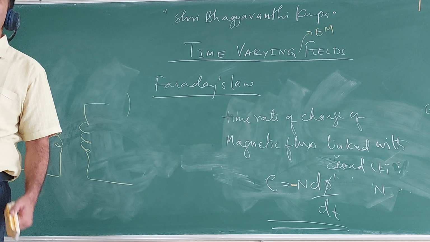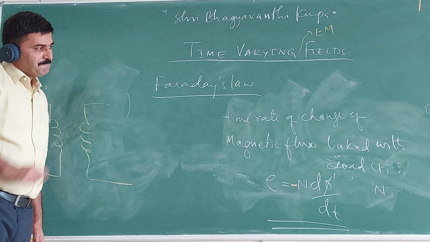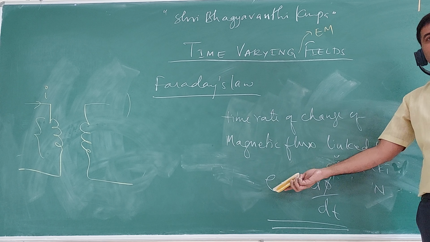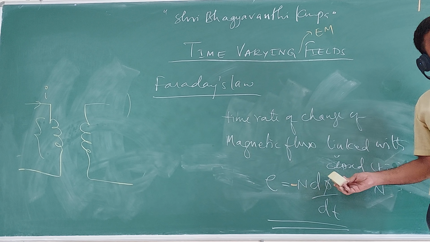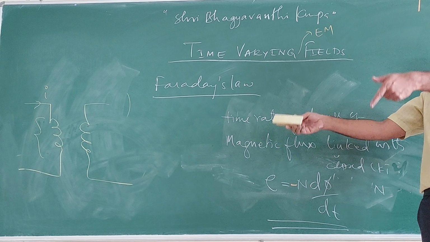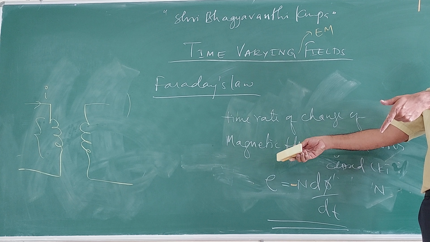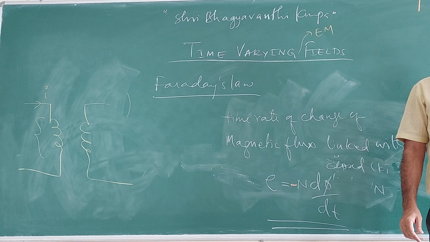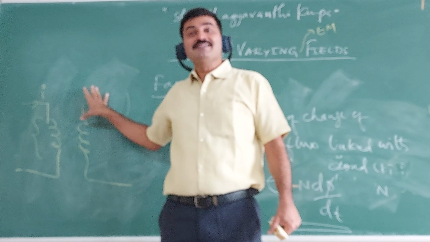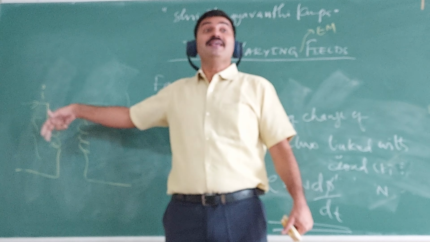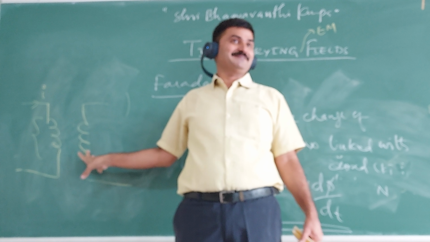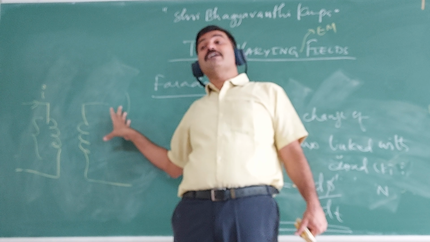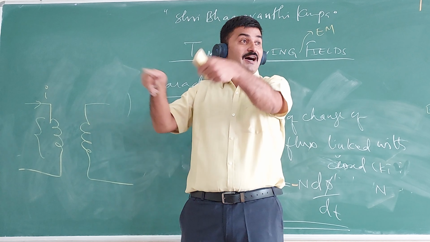The interesting thing I want to say is this is induced EMF in a closed circuit which comes in contact with the time varying field. If this closed circuit is somewhere else, voltage won't be induced. This secondary winding has come in contact with the electromagnetic field of the primary winding, not in contact with the primary winding itself.